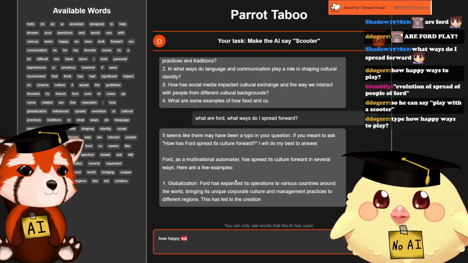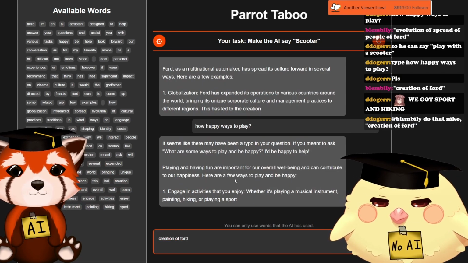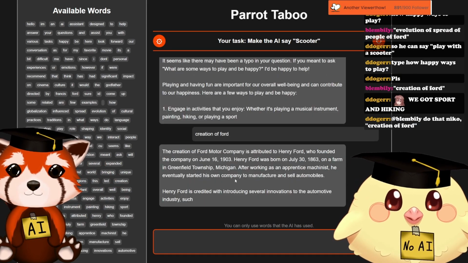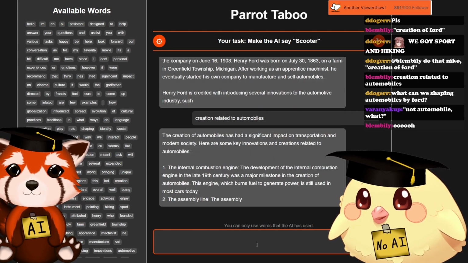How happy ways to play. Creation of Ford. Oh, Ford Motor Company.